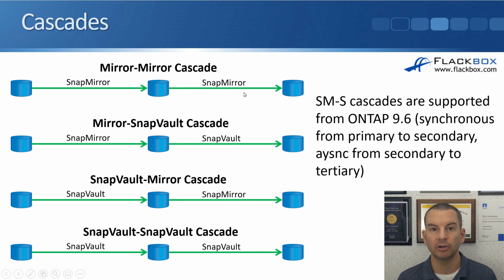So SnapMirror to SnapMirror is supported, also SnapMirror to SnapVault, SnapVault to SnapMirror, and SnapVault to SnapVault. So all the different possible Cascade combinations are supported. SnapMirror synchronous Cascades are supported from ONTAP 9.6. When you do that, it's going to be synchronous from the primary to the secondary, and then asynchronous from the secondary to the tertiary. Obviously, you wouldn't have a Cascade where you had synchronous on one side and then synchronous on the other side as well. That would just not be possible because of the time delay there.